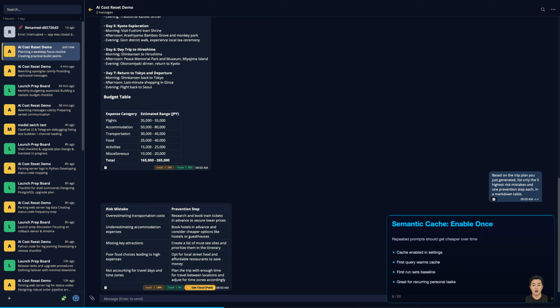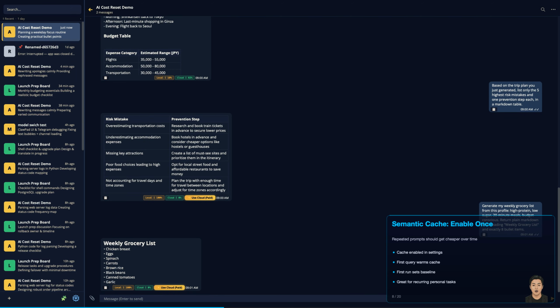Here I enable Semantic cache and run the first query. This warm pass records intent and response pattern. For repeated personal prompts, warming cache makes later runs faster and cheaper. Think of this as teaching the runtime your recurring intent. You can see the setting flip first, then the warm query runs end to end. You can watch the warm response complete before we repeat. This is the setup move that pays off quietly every week when you run the same planning prompts again.